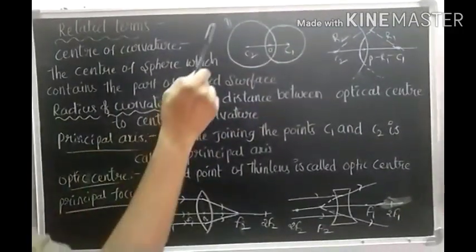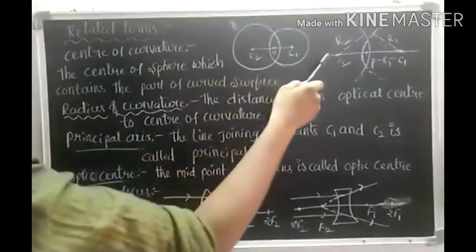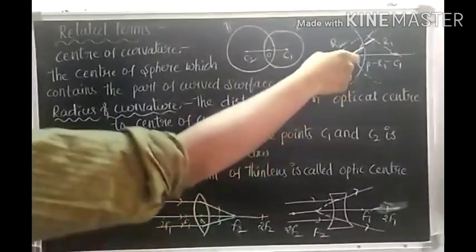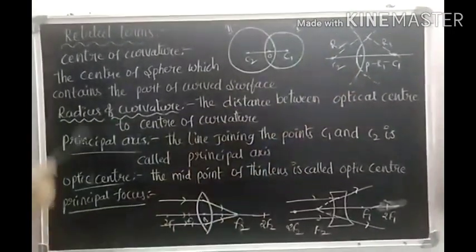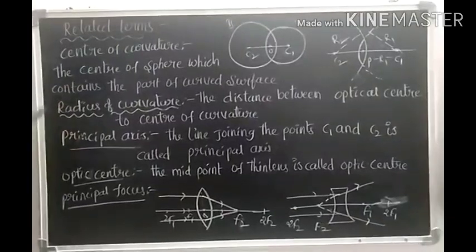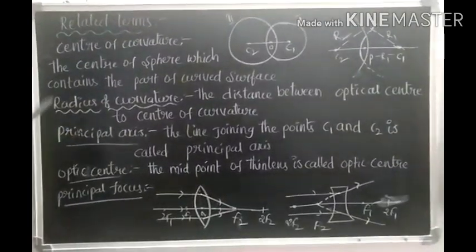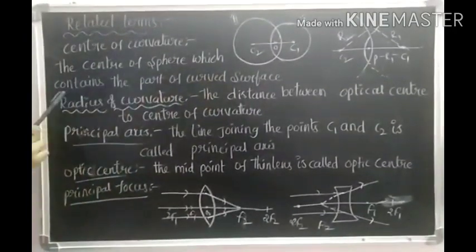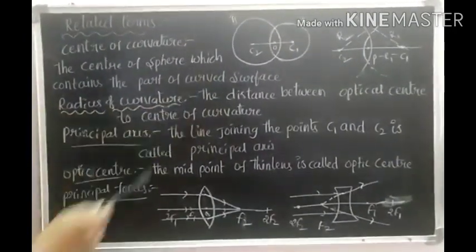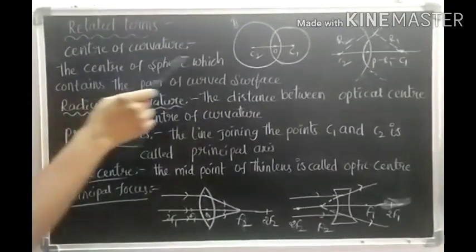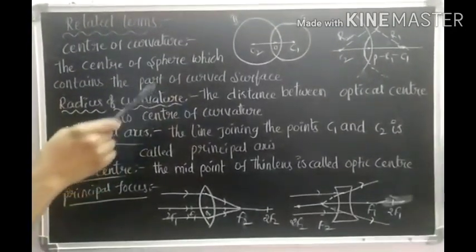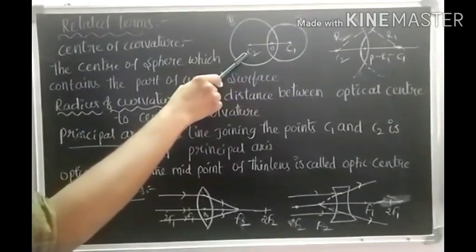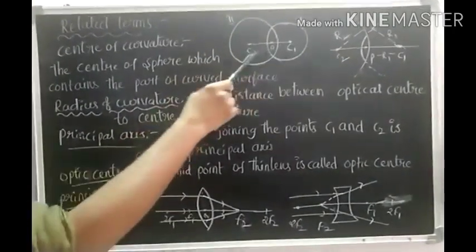We take the same centers as the centers of curvature for the curved surfaces. Once again I repeat this definition: center of curvature means the center of the sphere which contains the part of curved surface. Here let me take the centers C1 and C2. So the centers of curvature can be represented by the letters C1 and C2.